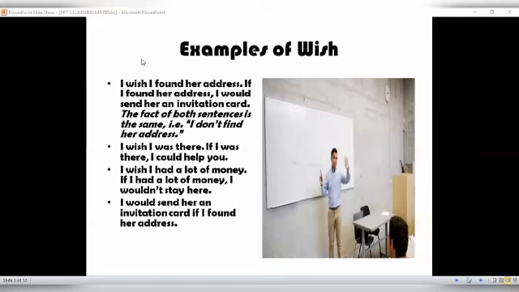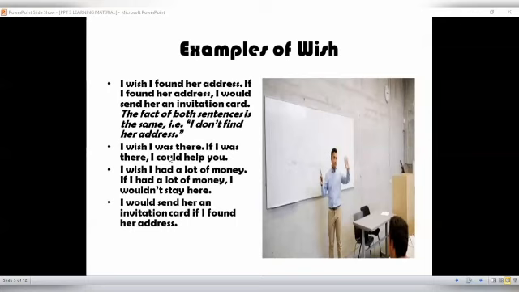Look at example number 4. From examples number 1 until 3, I put the if clause at the beginning, as you can see here. Look at my pointer. If I found her address, I would send her an invitation card.